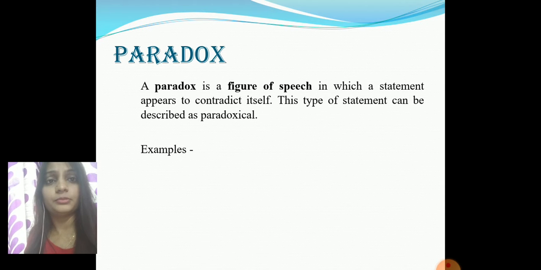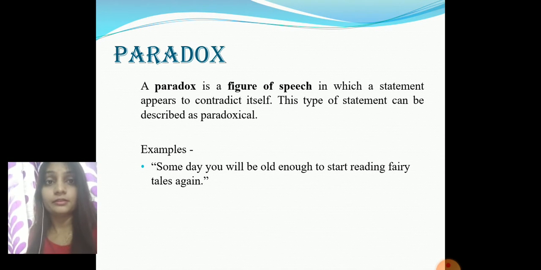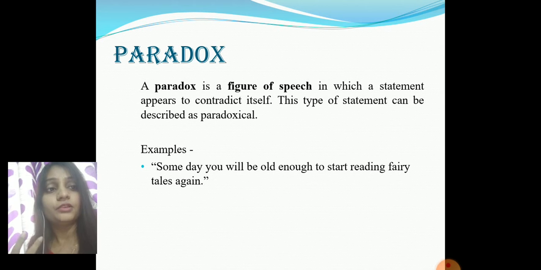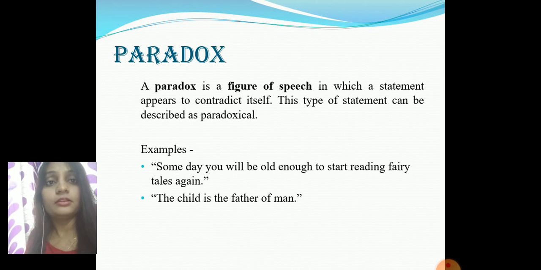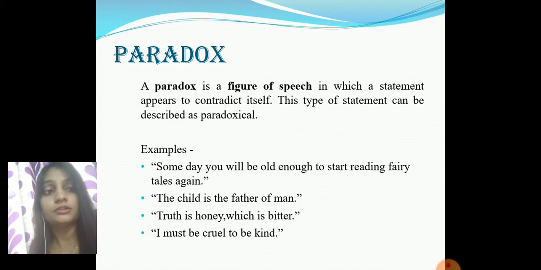Let's take an example. Someday you will be old enough to start reading fairy tales again. Here, who reads the fairy tales? Small kids. But here, in this sentence, what they are trying to say is that one day, when we are small kids, we read fairy tales. But once we grow up, we are not able to do that. Next, child is the father of man. Truth is honey, which is bitter. I must be cruel to be kind.